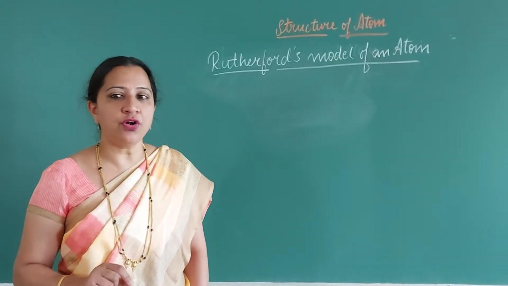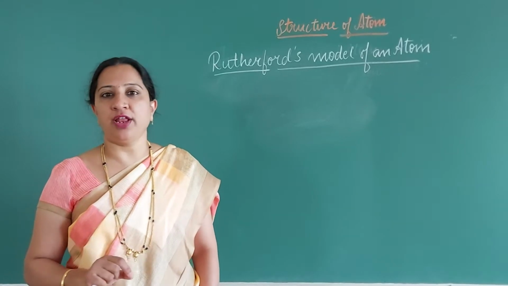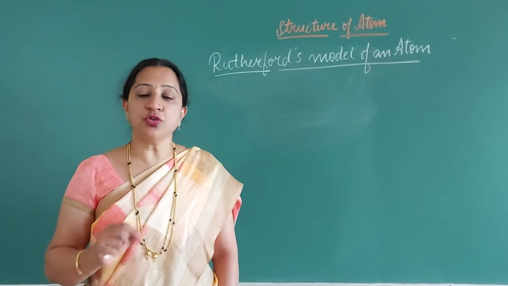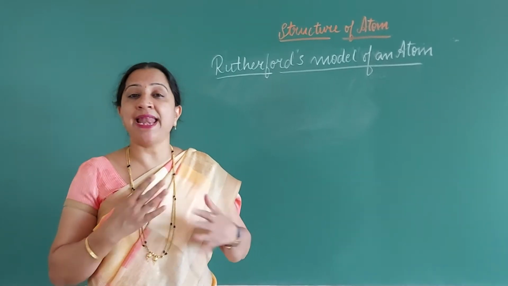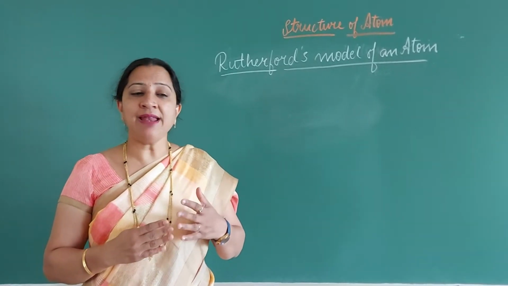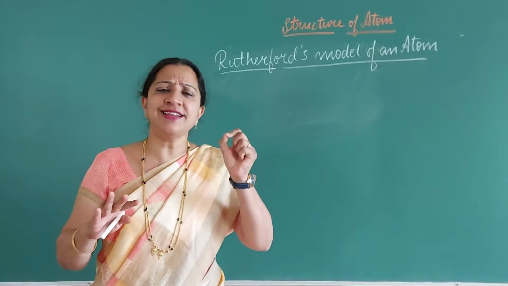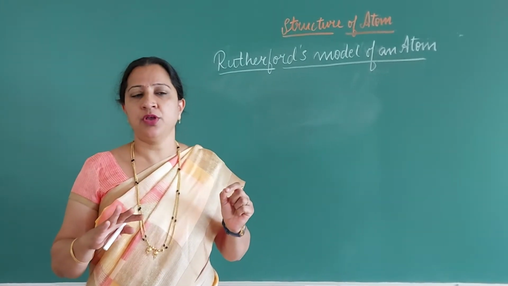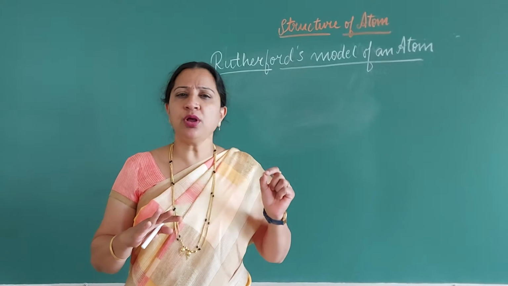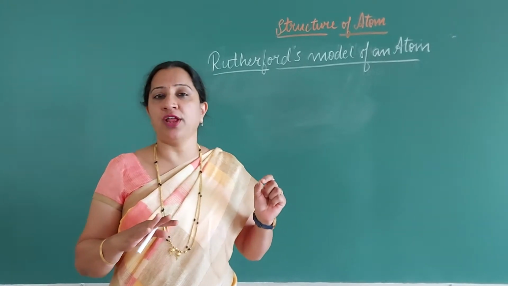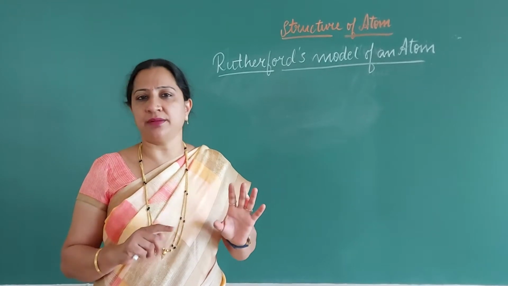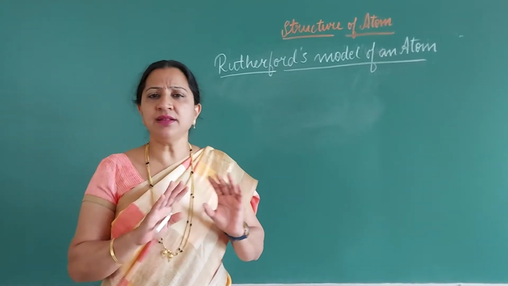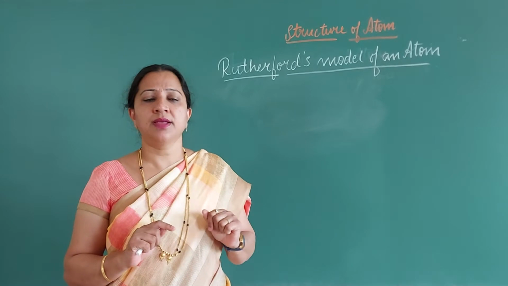And so what Rutherford did, he took a gold foil. Why did he choose gold here? Because you know that gold is a highly malleable metal. It can be drawn into the thinnest sheet. So he took a very thin gold foil. You can imagine there must be around 1000 atoms there. So that thin gold foil was taken.